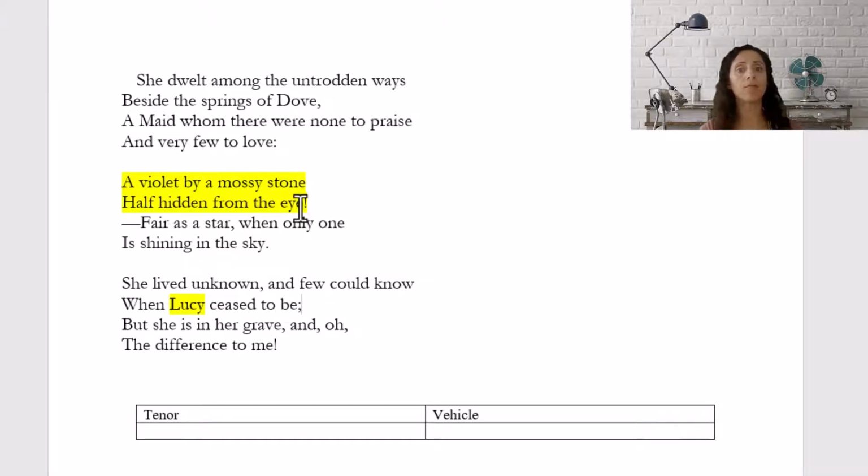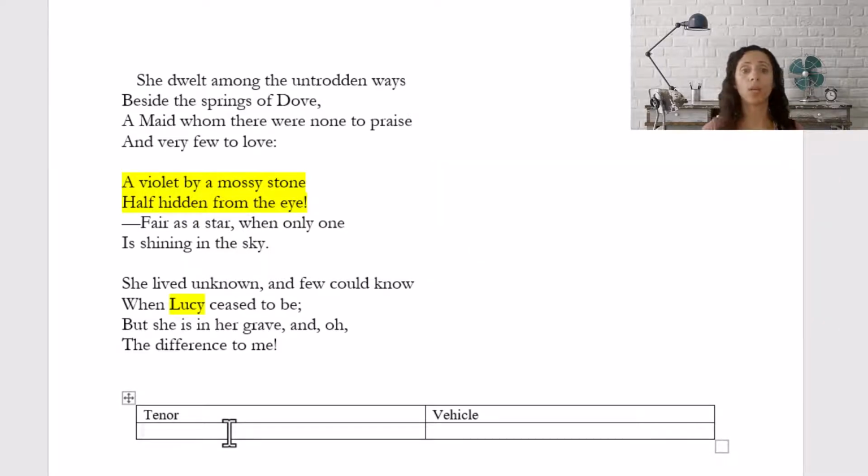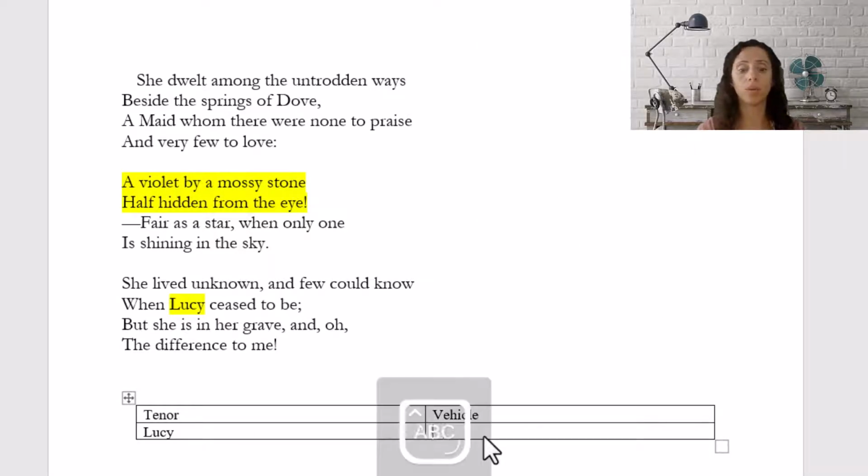So in the case of these two lines here, the tenor is the object being described in the poem. The tenor is actually the subject of these lines or the subject of the poem. So here, in the comparison of a violet and Lucy, the tenor is Lucy, because that's who the poet is really talking about. He's not talking about a violet throughout the poem. He's talking about Lucy. And the vehicle would be that violet, that flower.